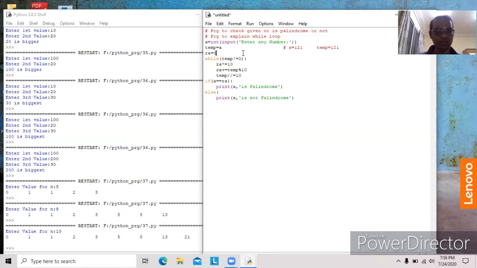Here RA is 0. Temp is not equal to 0. RA star equal to 10. RA is 0, so 0 multiplied by 10 is again 0.